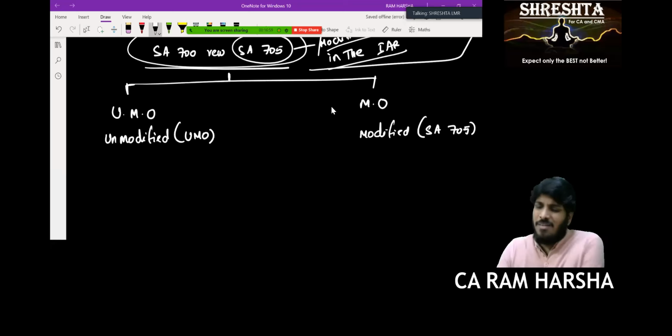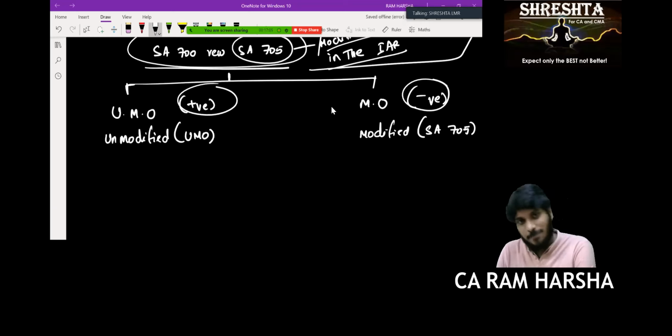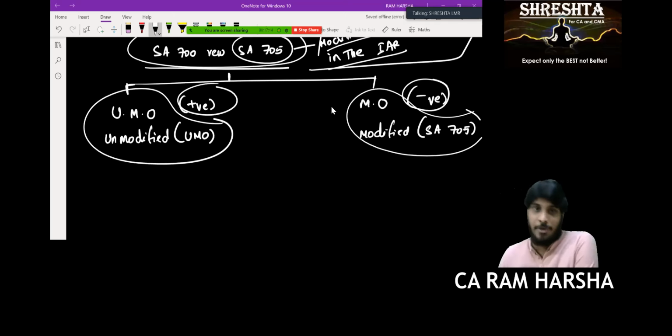Generally, people say that unmodified opinion is a positive opinion, modified opinion is a negative opinion. But I don't agree with this exactly. Modified opinion has again subtypes. But first of all, let us understand when the auditor should issue unmodified opinion, and when the auditor has to issue modified opinion.